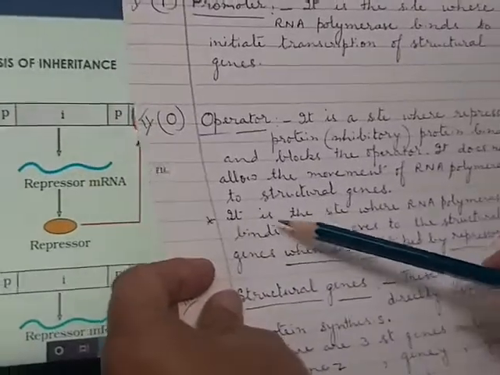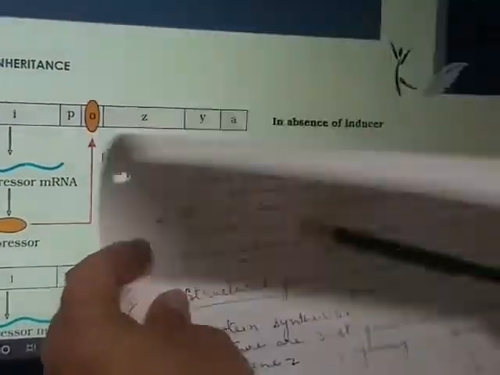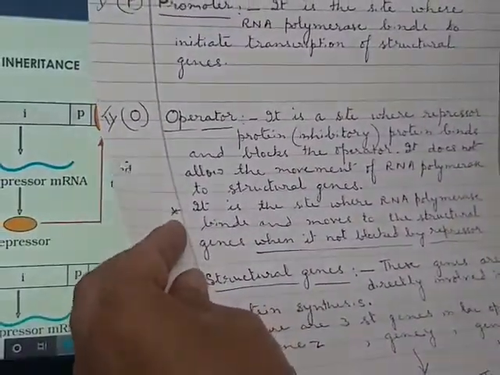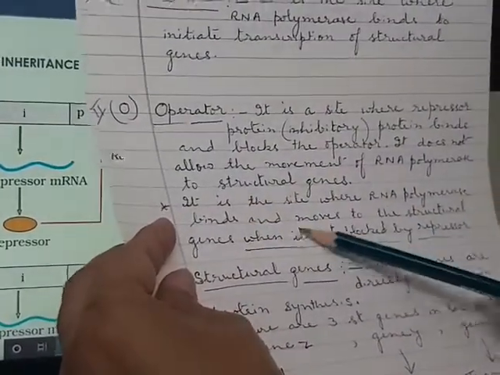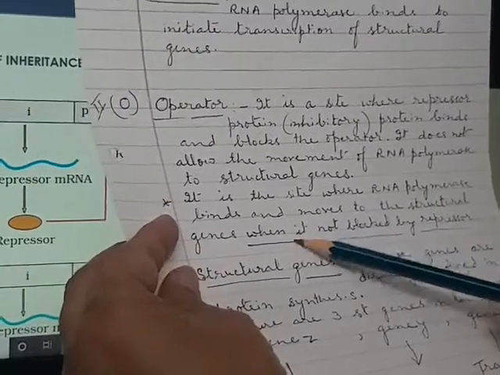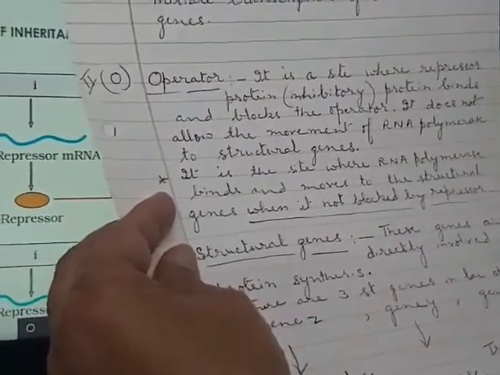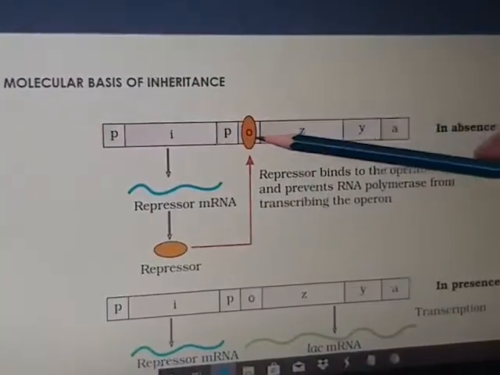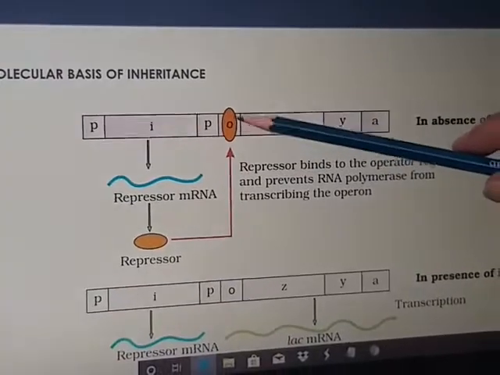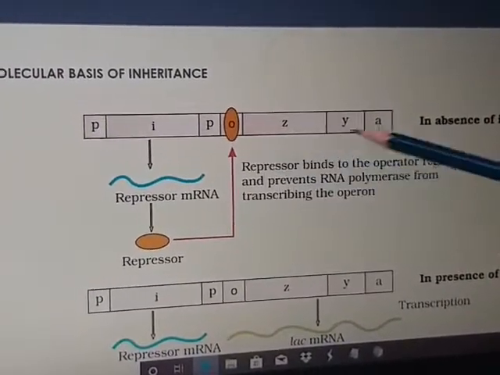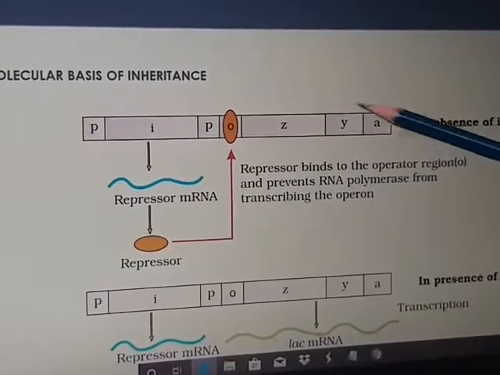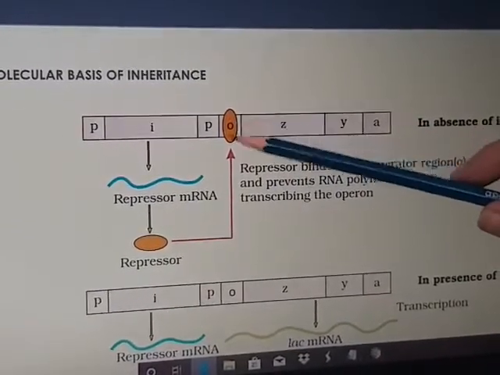It is also the site where RNA polymerase binds and moves to the structural genes when it is not blocked by repressor. So, operator is a gateway. Normally, it can allow the RNA polymerase to move over the structural genes when it is not blocked, when it is open.